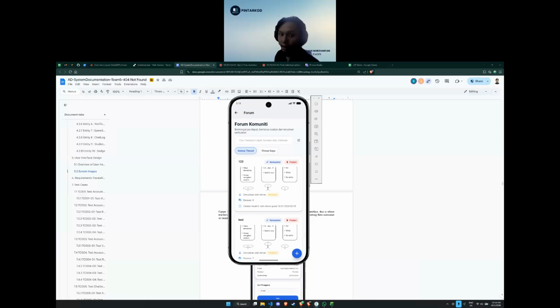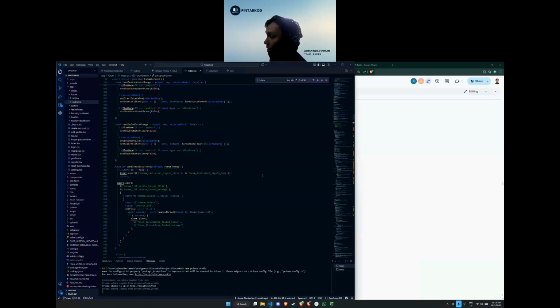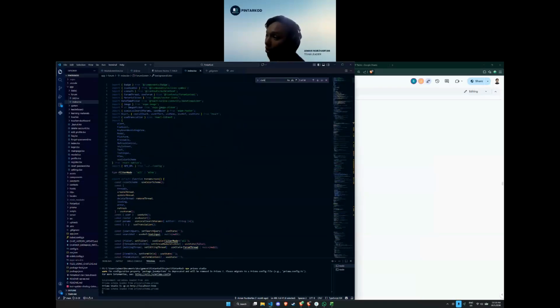I declare that all the code and documentation features were done by me and my own effort, except for the application icon. The application icon was from the Expo library, which is imported in the top code, which is this Expo vector icon. So everything except the icon was fully by me.